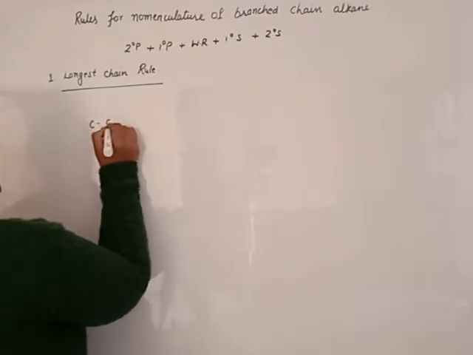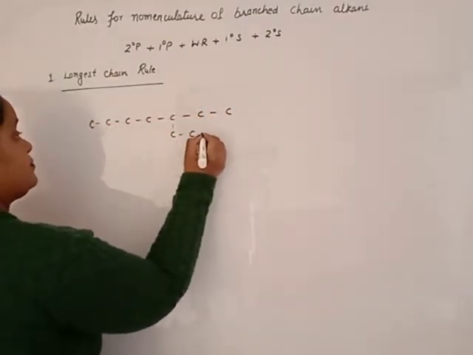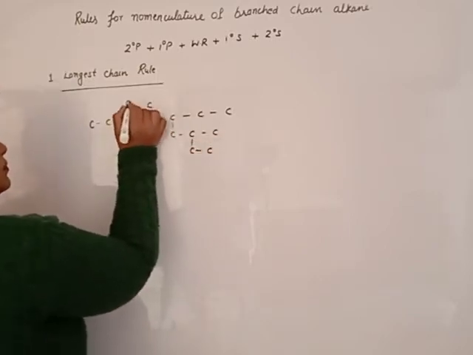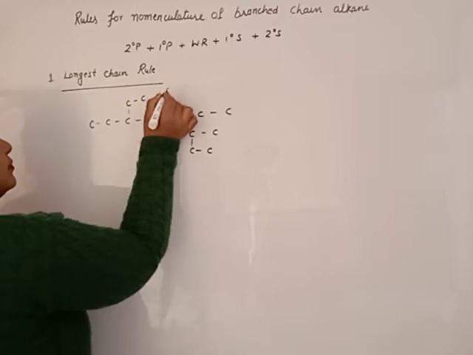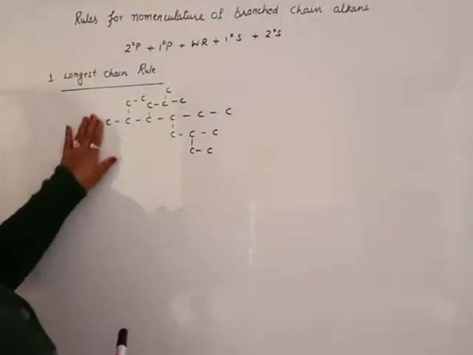Suppose we have a compound like this and we want to use the longest chain. Which longest chain will be used?